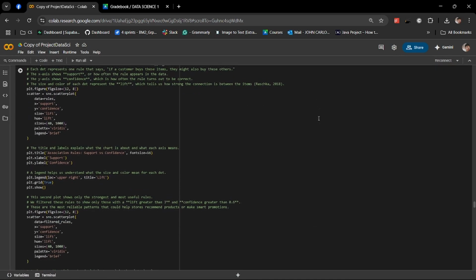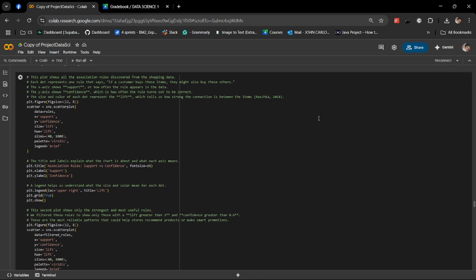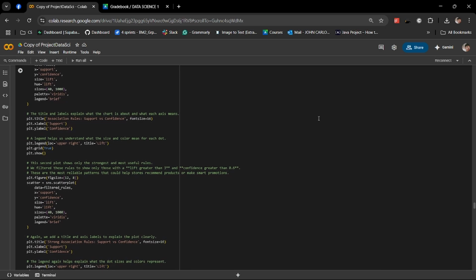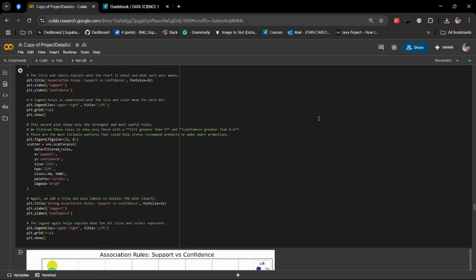Now, in our next cell, here we filter strong rules, where we filtered for strong rules with lift over 3 and confidence over 60%. This produced over 148 high quality rules, which are the most reliable patterns for product bundling and recommendations.